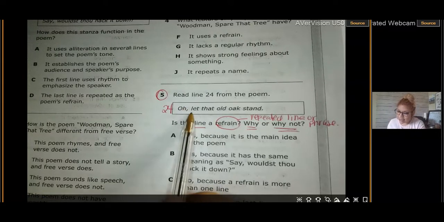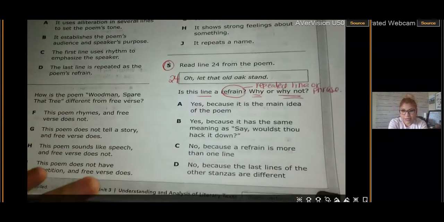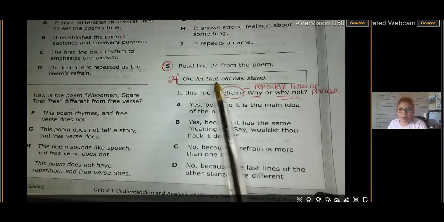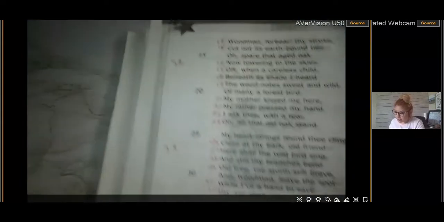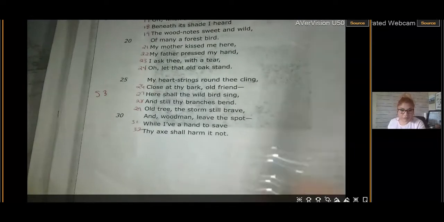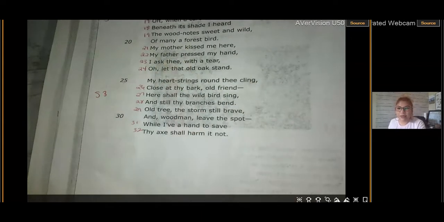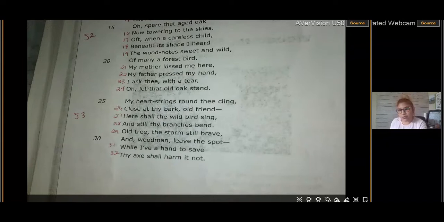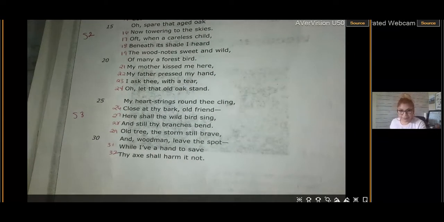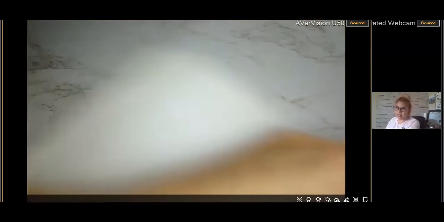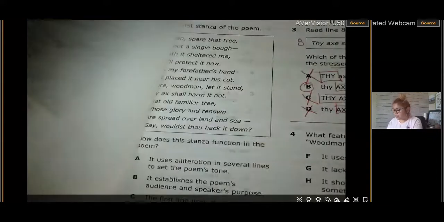So is this line 24, "Oh, let that oak stand," a refrain? Let's see. Is it a yes or a no? Do we see this repeated anywhere else? Because if I go to line 24, "Oh, let that oak stand." Do we see this line anywhere else? So go back to stanza 1, stanza 2, and then stanza 3. Do we have it anywhere else? Remember, don't forget stanza 1. We don't, right? Okay, so let's go to our answers.